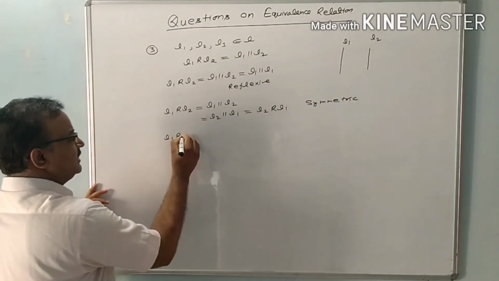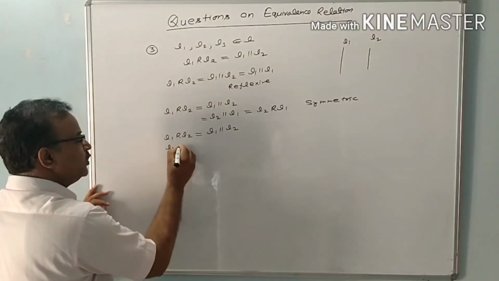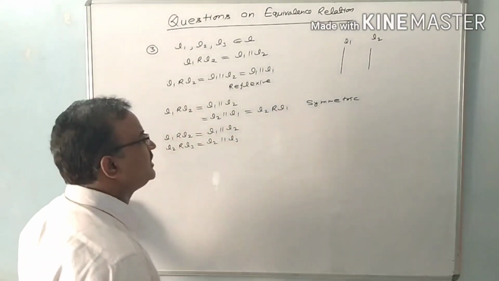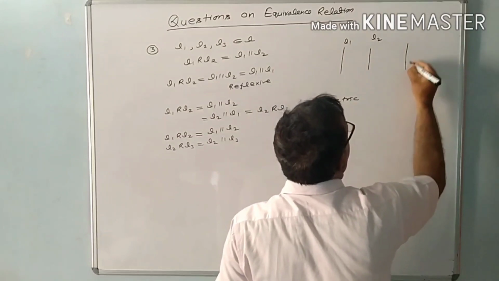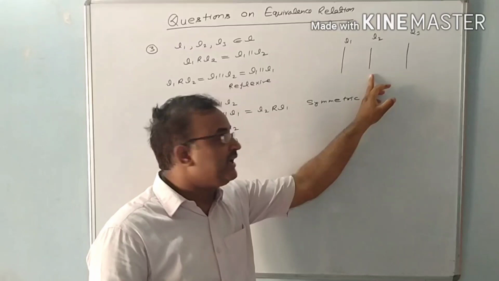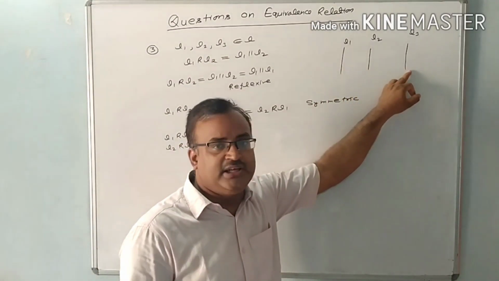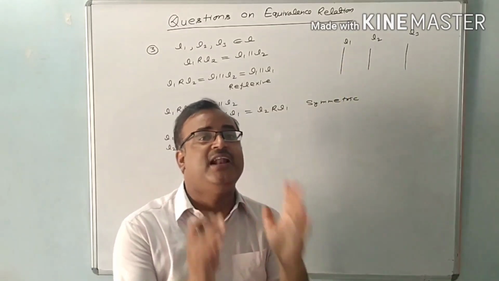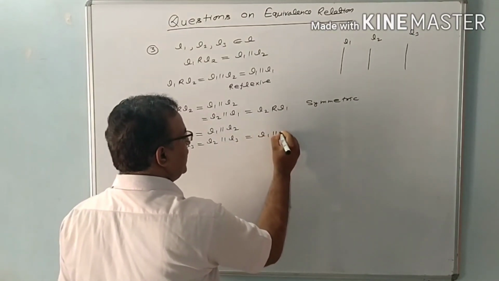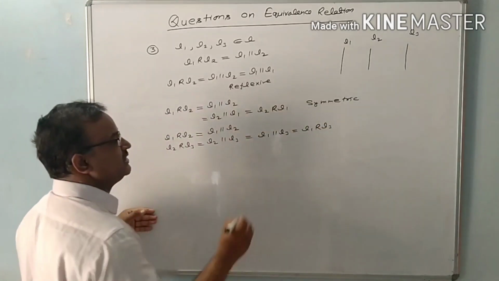Next, if L1 is related to L2 is that L1 is parallel to L2 and L2 is related to L3 is that L2 is parallel to L3. Now you can see here L1 is parallel to L2 and if we draw one more line L3, L3 is parallel to L2. We can see here L1 is parallel to L2 and L2 is parallel to L3. It's clear L1 is also parallel to L3. That means L1 has same relation with L3. So we'll write here L1 is parallel to L3. L1 has same relation with L3. So this relation is transitive relation also.